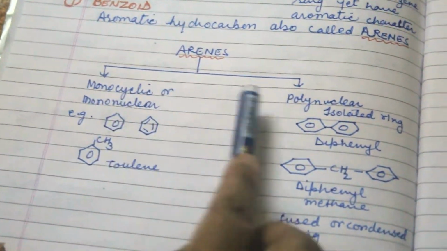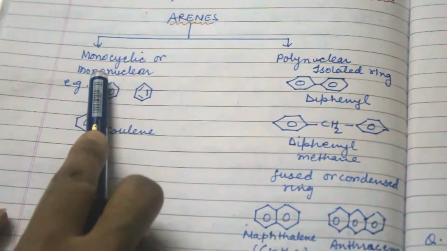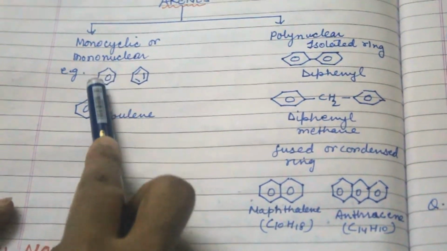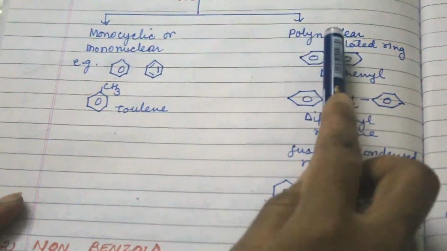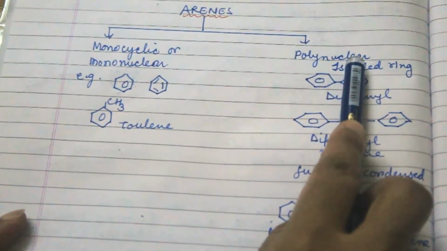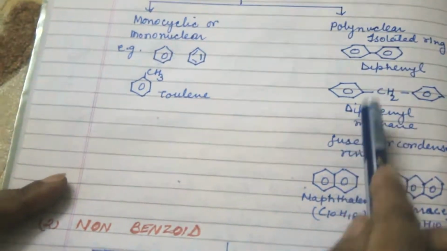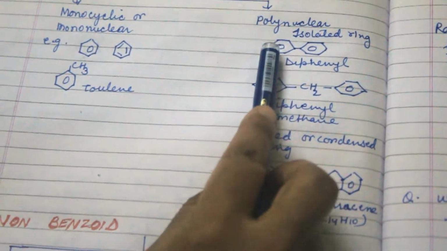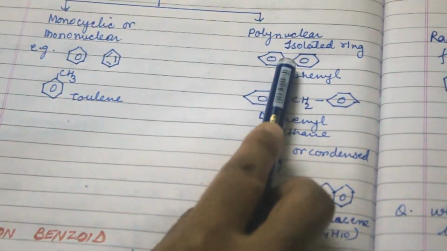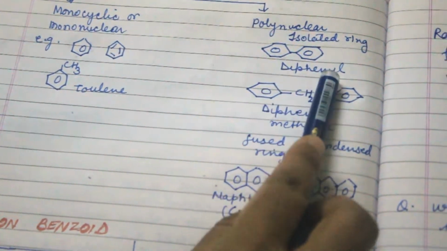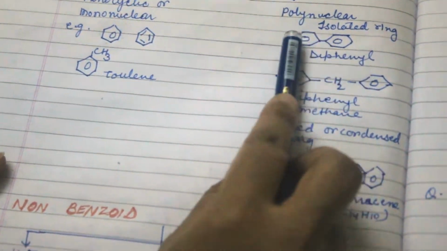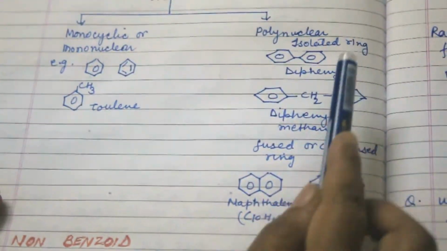Arenes are of two types: monocyclic or mononuclear, that is, containing only one ring, and polynuclear. Polynuclear are of two types: isolated and fused. Isolated is when two rings are attached with a bond, such as diphenyl, so it is known as an isolated ring.